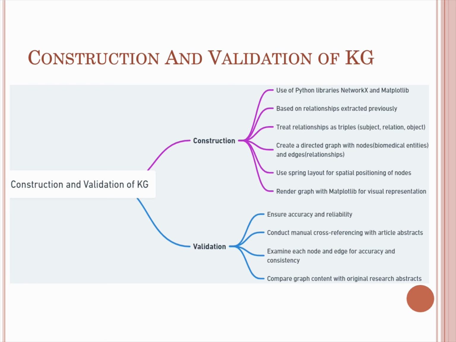Once we created the knowledge graph, we could clearly see there are some values which are not relevant. There are some nodes and edges which are not relevant, so we removed some of them. Also, the knowledge graph was looking too cluttered. So, just to have a clear view, we selected some keywords and used the information from the bar charts to keep the exact entities which were important. Then using validation, we ensured the accuracy and reliability of the knowledge graph, and we examined each node and edge and their consistency.